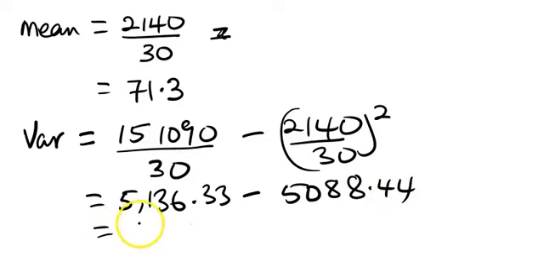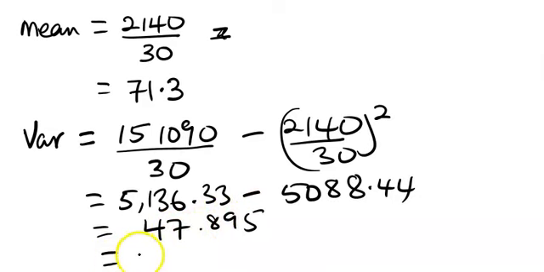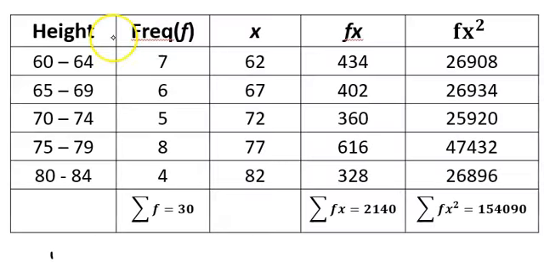So we have 47.895. To one decimal place, that is 47.9.